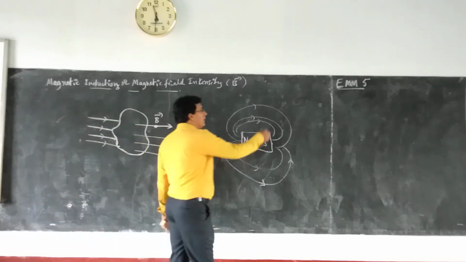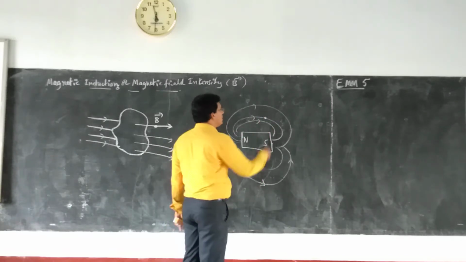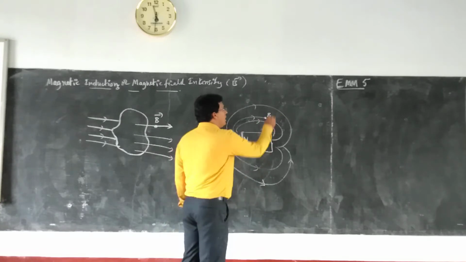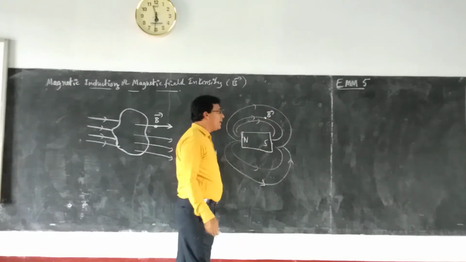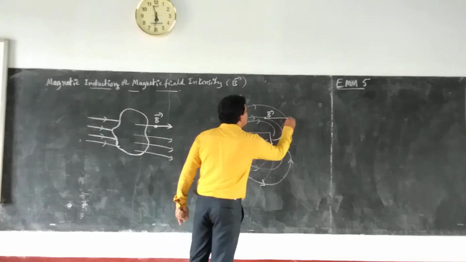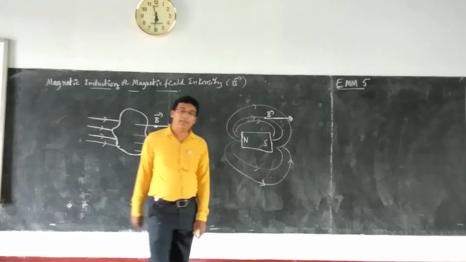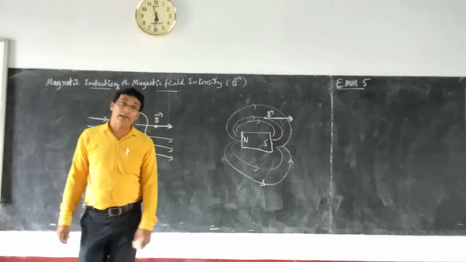It is clear here. Suppose we have a magnetic line of force here, and at this point we have the strength of the magnetic field, say B. What is the direction of the magnetic field? We have to draw a tangent to the line, and this is the direction of the magnetic field intensity or magnetic induction.